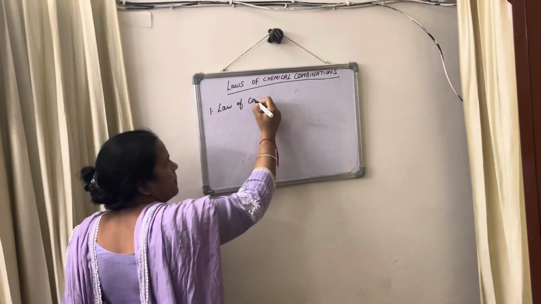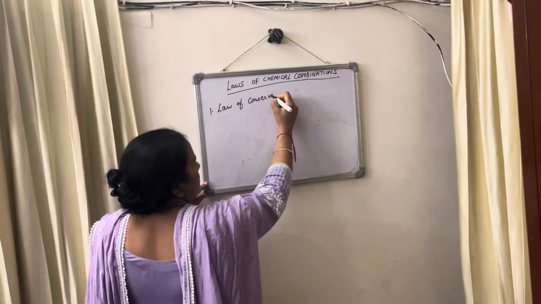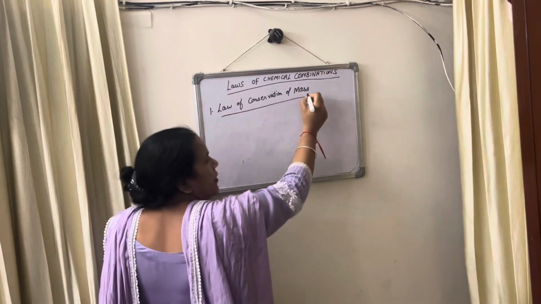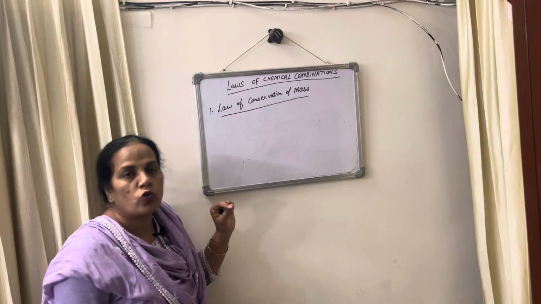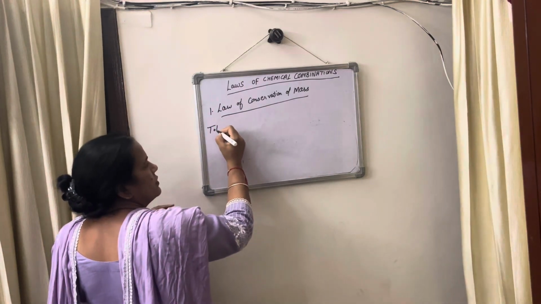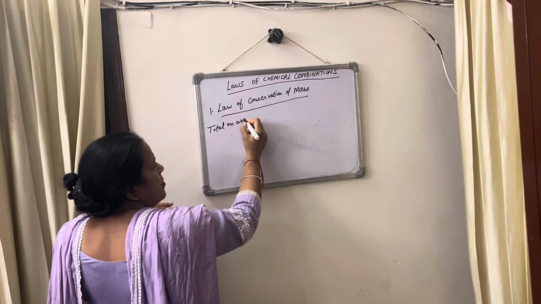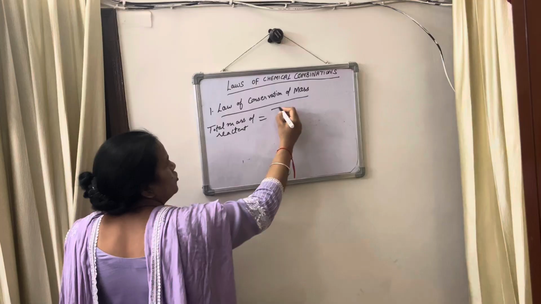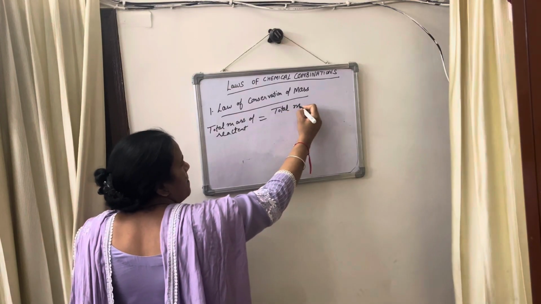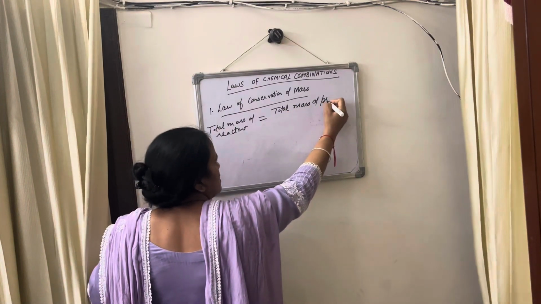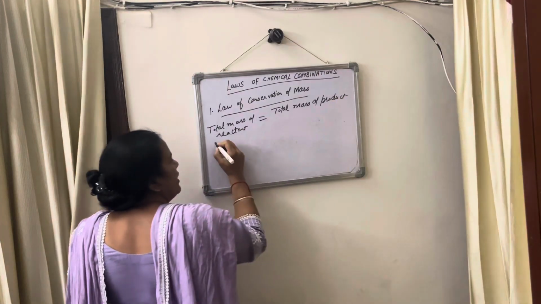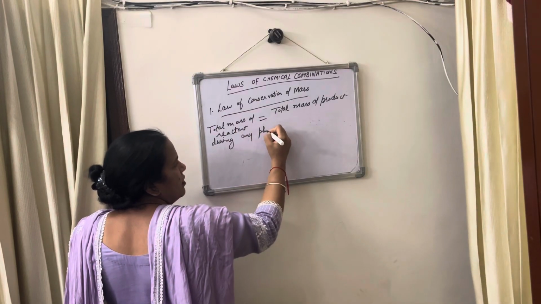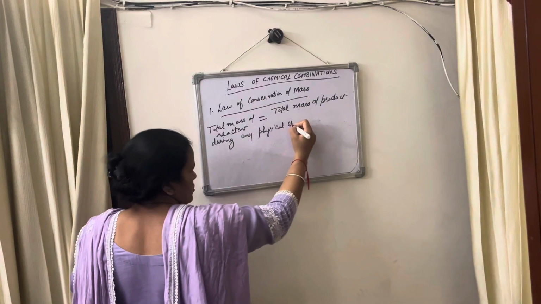Law of conservation of mass. According to this law, total mass of reactant is equal to total mass of product during any physical or chemical change.